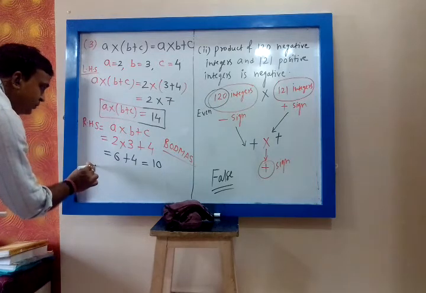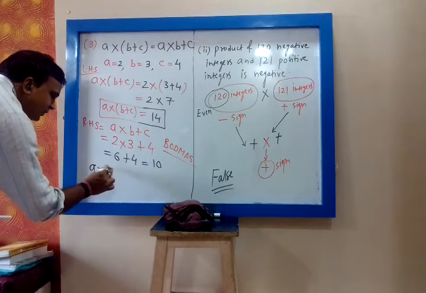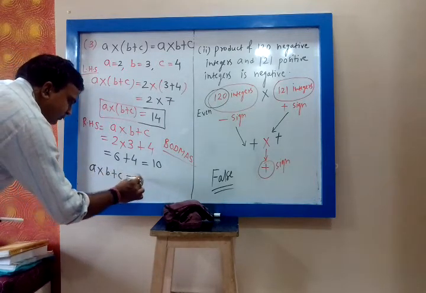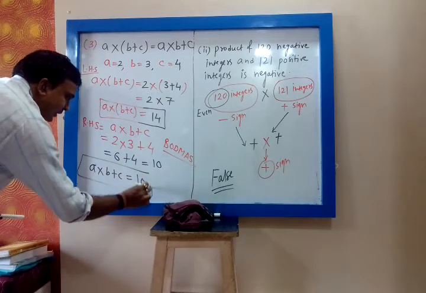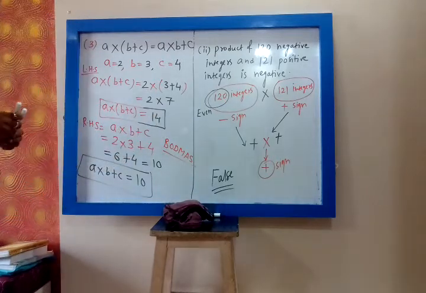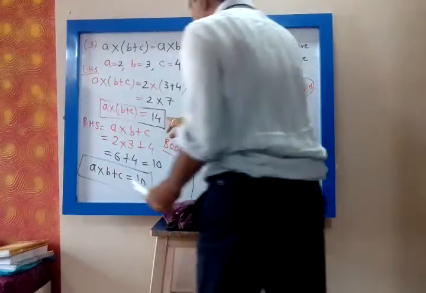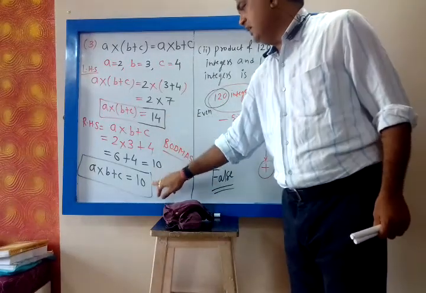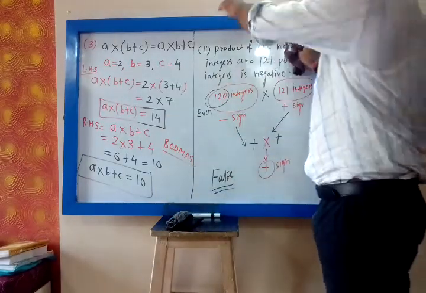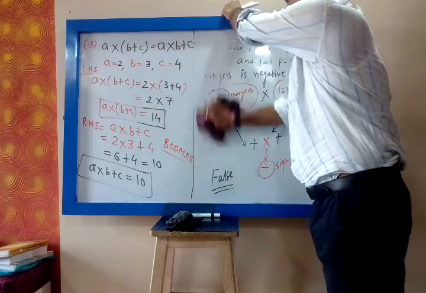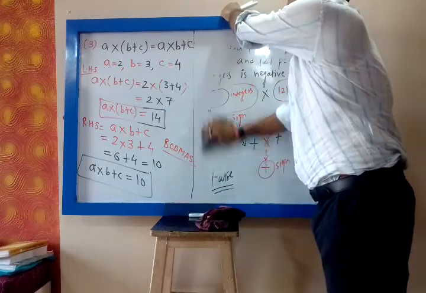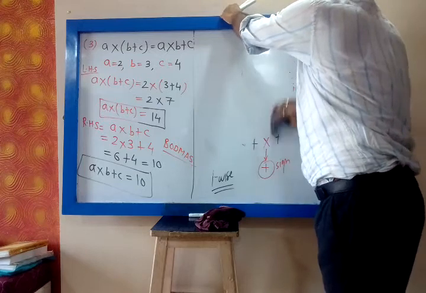So A into (B plus C), this value is 10, and this value is 14. Whether they are equal? This value is 14, this value is 10. No, they are not equal. So the answer is false.